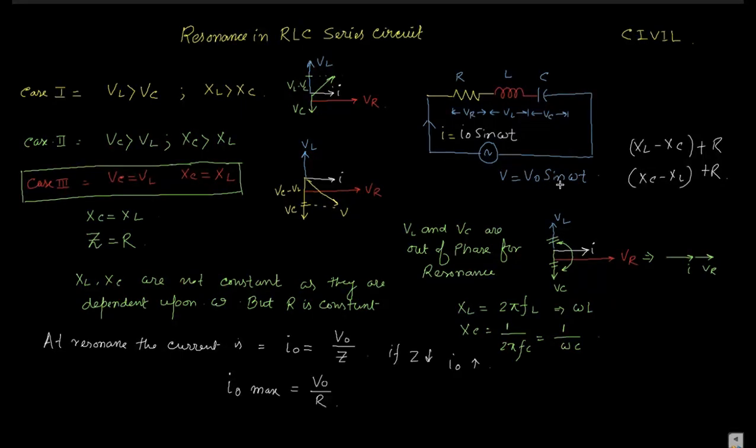Whatever the phase of the voltage, that phase is also present in the current, as the circuit is in resonating condition, that is XL is equal to XC or VL is equal to VC, and as there is only resistance, the current flows in phase with the voltage.